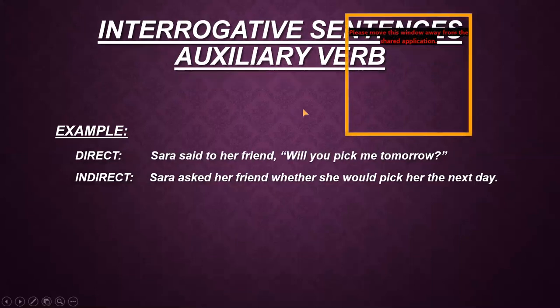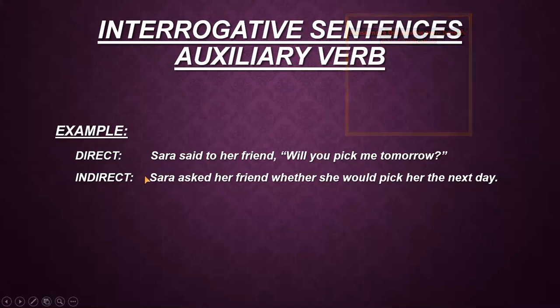Now, another sentence I'm showing here, an interrogative sentence, which starts with the auxiliary verb. It starts with will. Sarah said to her friend, "Will you pick me tomorrow?" Again, this is a question. Now I'm changing it into indirect speech. I copy the subject first. Sarah said to is converted into asked. Her friend remains same, and the comma is replaced by whether.